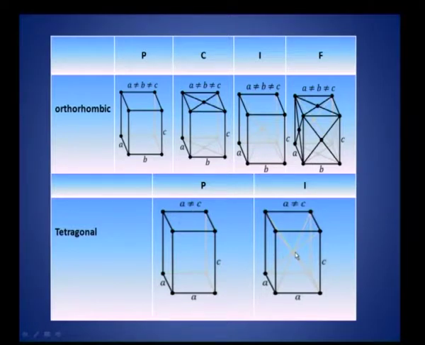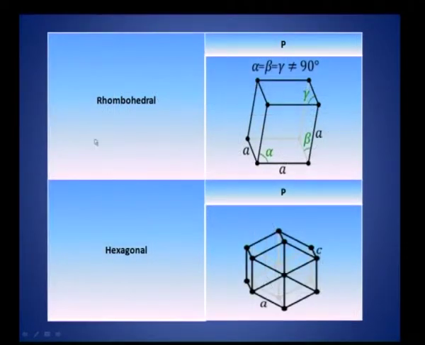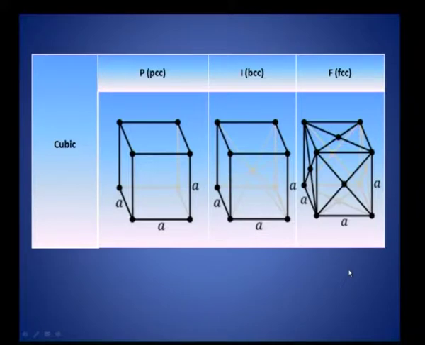And I, as I told you, is body centered. Okay. Now, you see in the tetragonal system you have an atom at the body center. This is a primitive, you do not have anything inside, you have atoms at the corners, but you have an atom at the center in addition to the atoms which are found at the corners. This is the tetragonal unit cell. Okay. Then let me not spend too much time on the rhombohedral and the hexagonal. Then as I told you, I will come back to cubic.